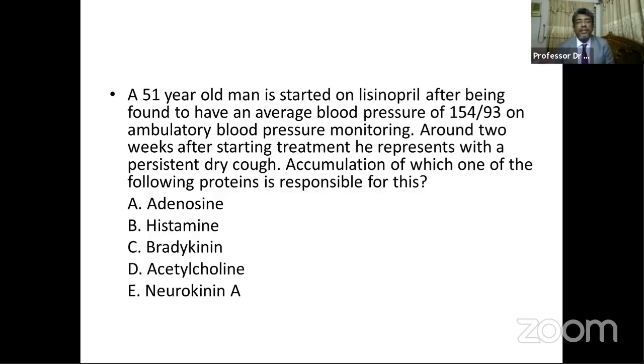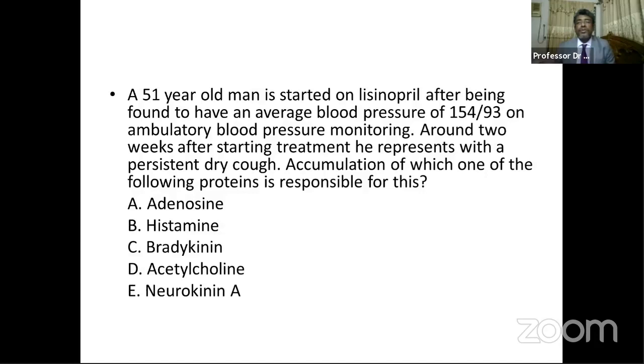The first question or scenario is about a 59-year-old man who is started on lisinopril after being found to have an average blood pressure of 155/93 millimeters of mercury on ambulatory blood pressure monitoring. Around 2 weeks after starting treatment, he presents with a persistent dry cough. Accumulation of which one of the following proteins is responsible for this? It's a very easy question actually.